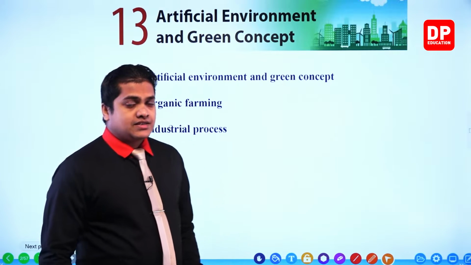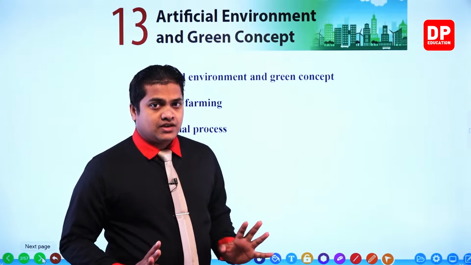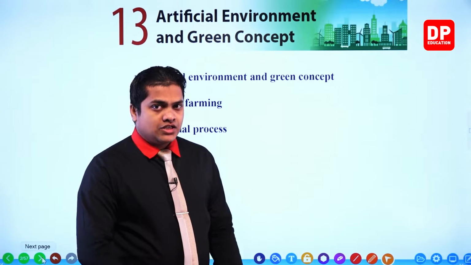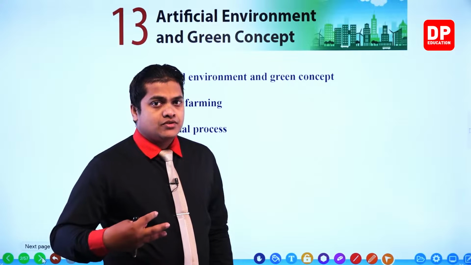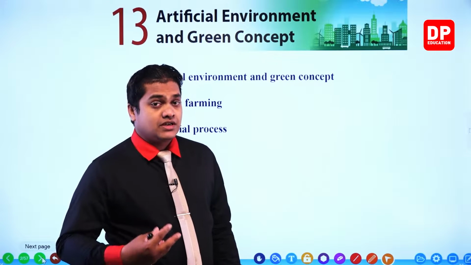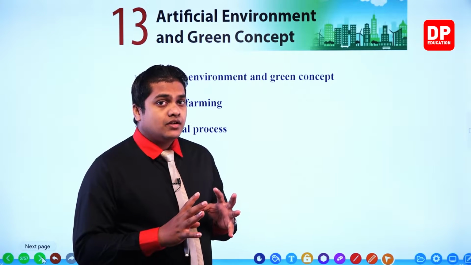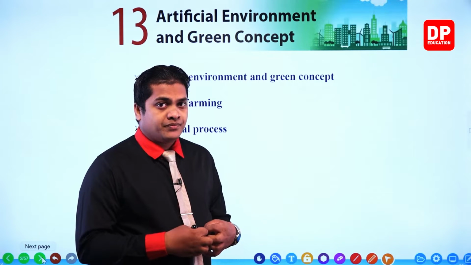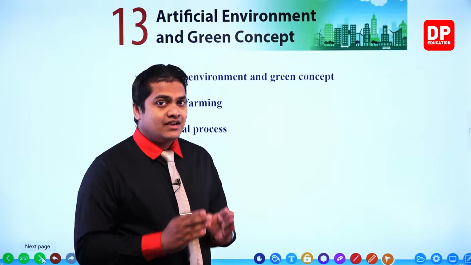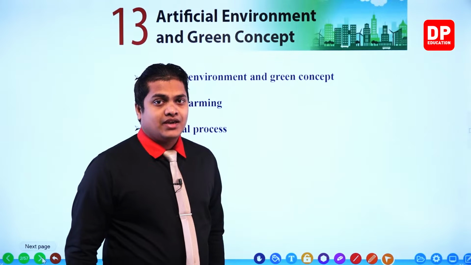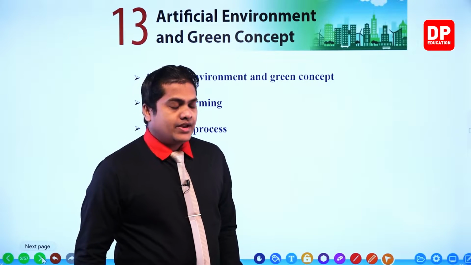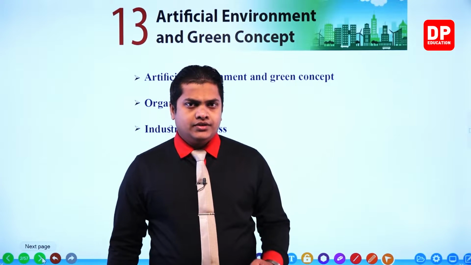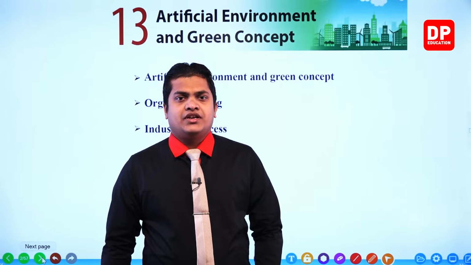So here we are discussing all three human settlements, my dear children: agricultural lands, industrial lands, and also human settlements as well. How we can create these things, or how we can follow the green concept model within each and every land created by humans. Okay, right then. So these are the main things that we are going to learn within the lesson artificial environment